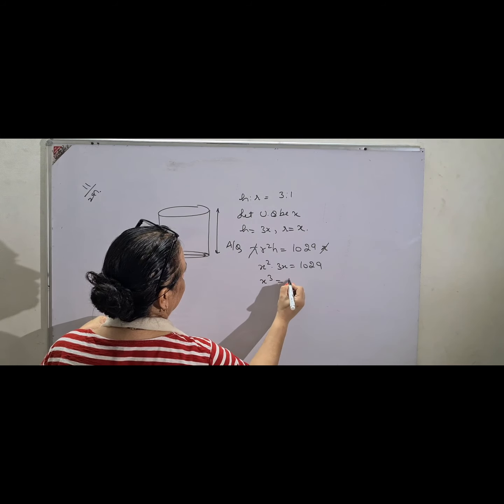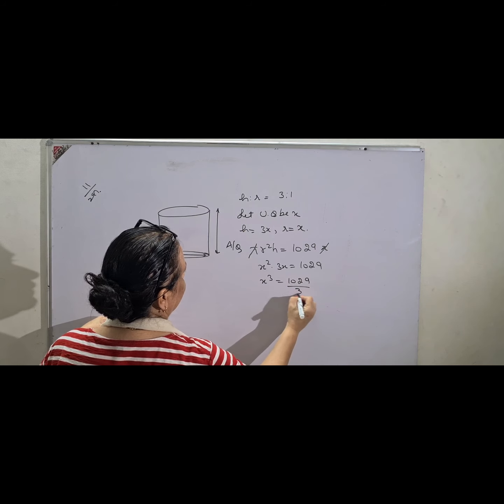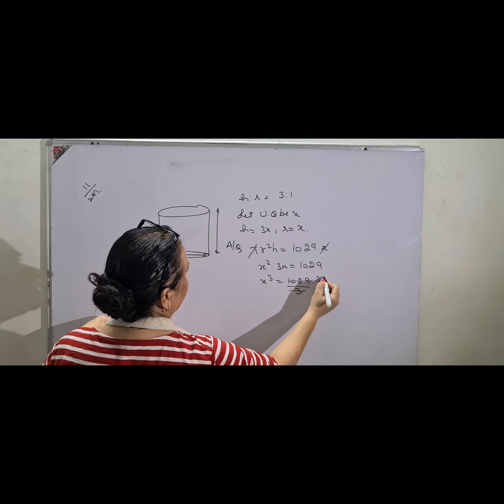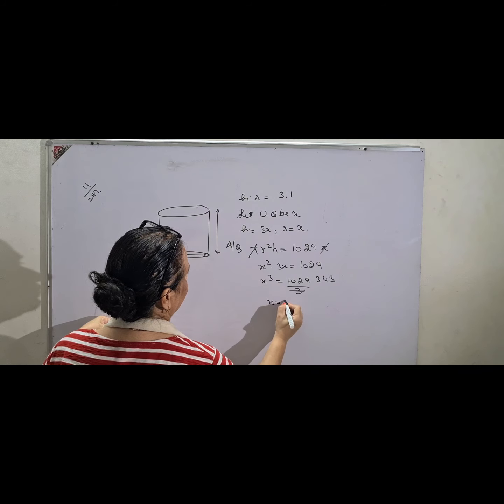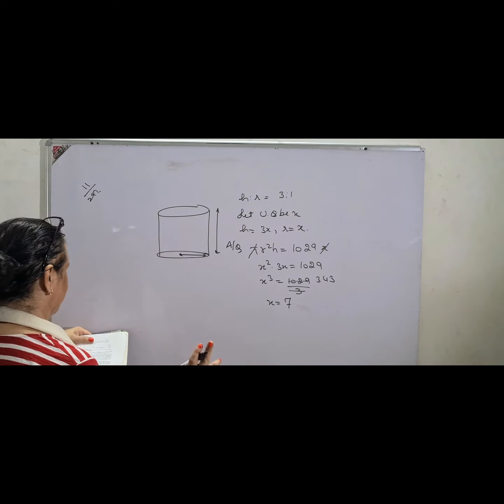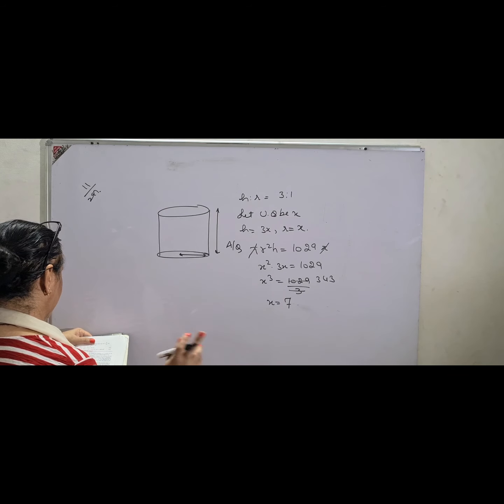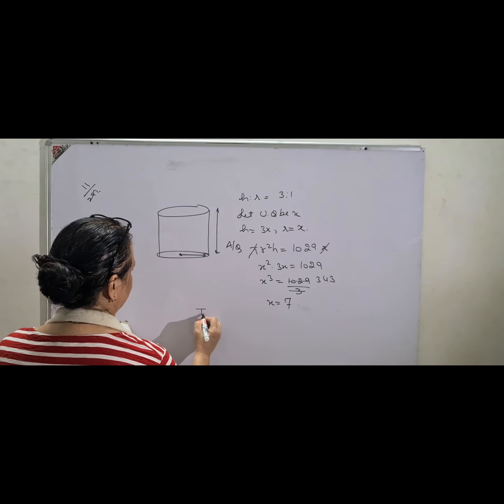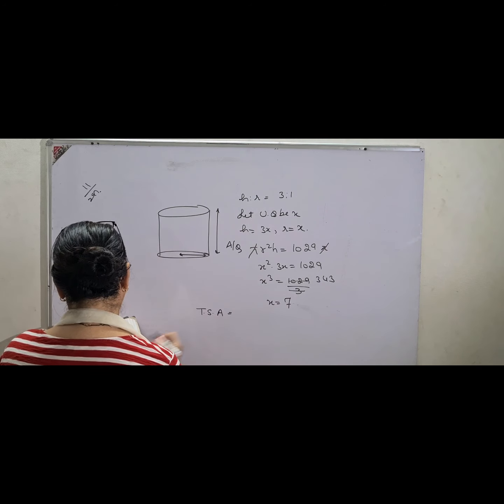x cube is equal to 1029 upon 3. 3 3s are 9, 3 4s are 12, so you know x is equal to 7 centimeters. 7 only, don't put centimeter, because x is an unknown quantity. Don't put centimeter here. Be careful. Find the total surface area. So total surface area, since it is a cylinder,